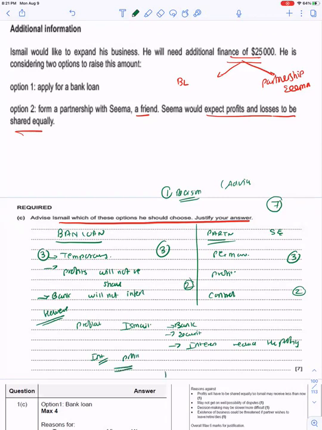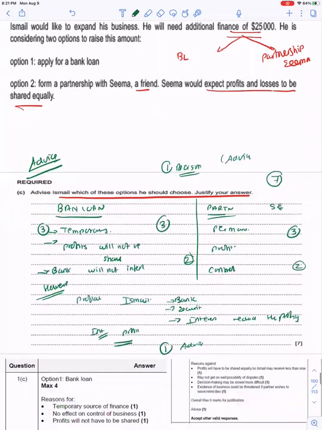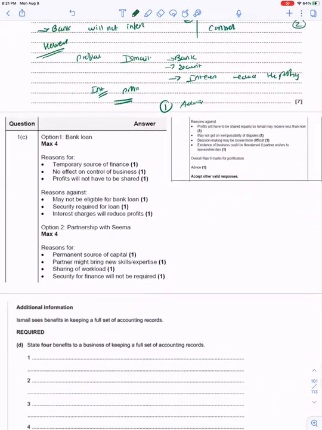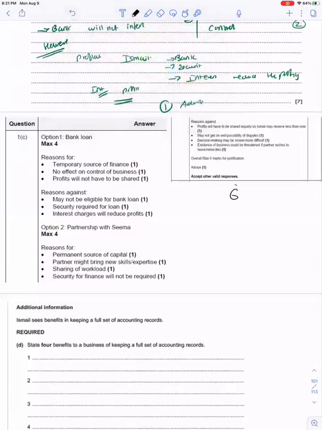And then 1 mark for the suitable advice that you want to give, whether he should take a bank loan or he should expand the business with the help of partnership with Seema. Advice would always be yours, so you can take suitable answers. I have shared the MS for the reference so that you'll understand what all things you can give. You get 6 marks for justifying whatever advice you want to give and 1 mark for the advice.